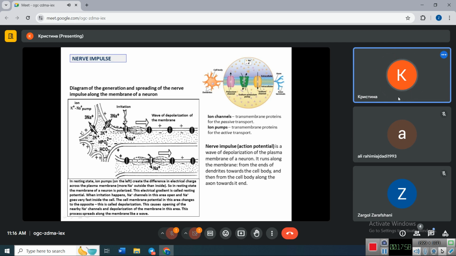And this is called the resting potential. It means that normally in resting state, the membrane of a neuron is polarized.